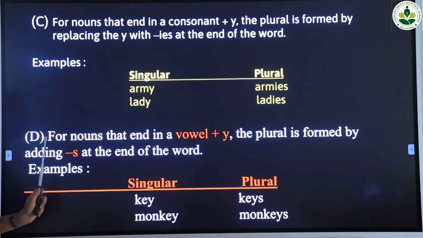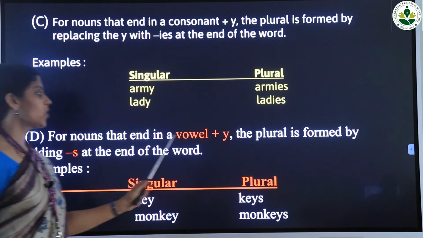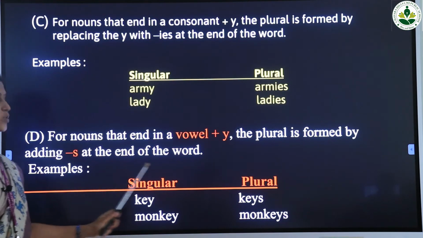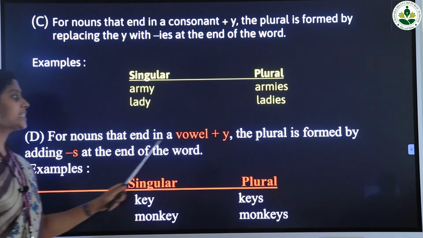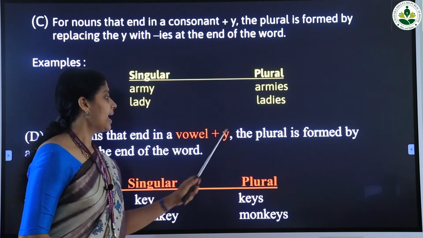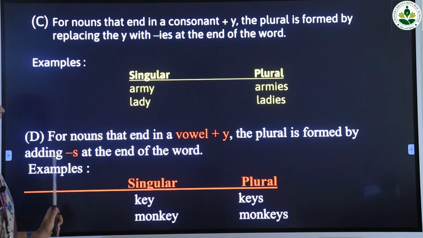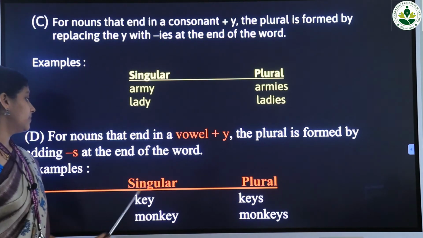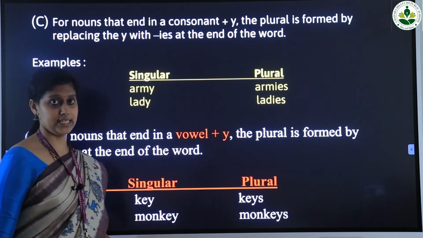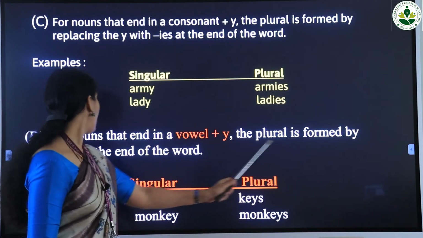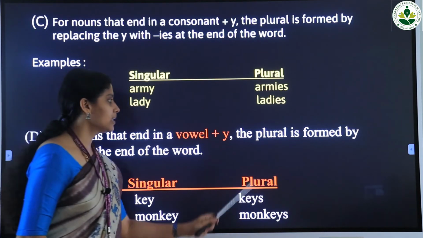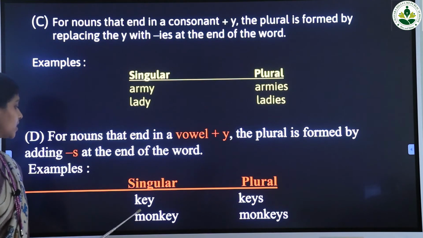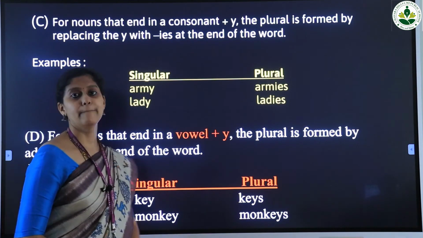Next, for nouns that end in a vowel plus y, the plural is formed by adding s at the end of the word. Examples, singular word key, and the plural form is keys. Here the plural is formed by adding s at the end of the word. Next one, monkey, and the plural form is monkeys.